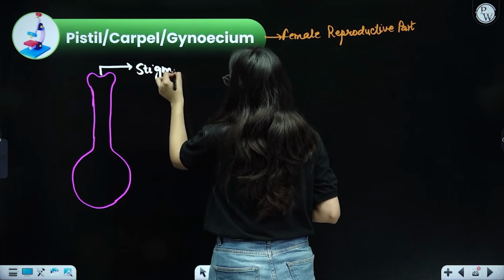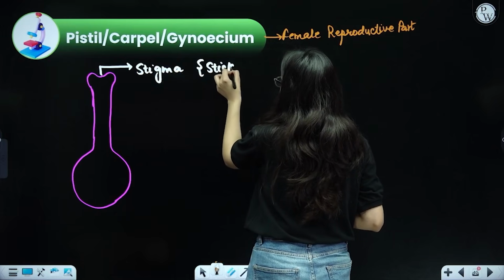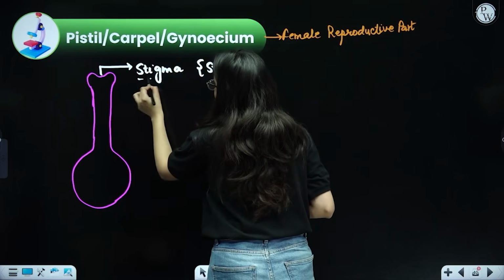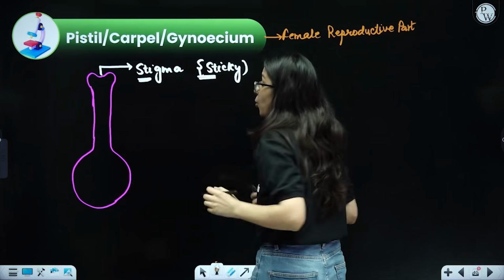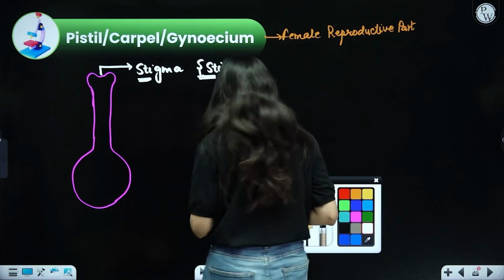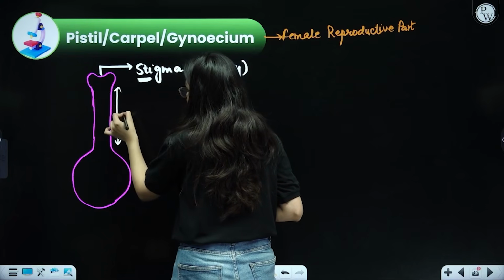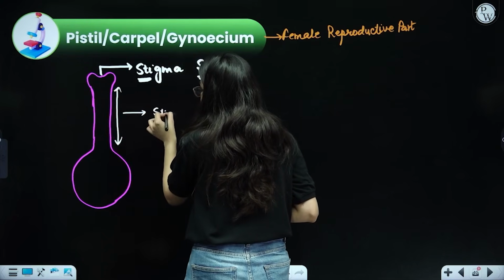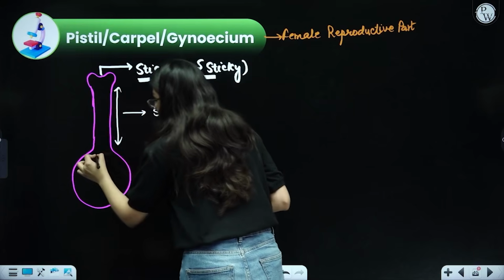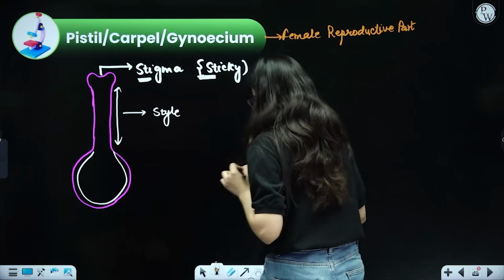The term stigma comes from sticky. It represents that it is very sticky in nature. So this stigma is actually sticky in nature. Why is it so? Let us discuss it in a while. Then this long elongated structure that you see from this point to this point, it looks very stylish, so it is called the style. And then this particular swollen portion represents your ovary.